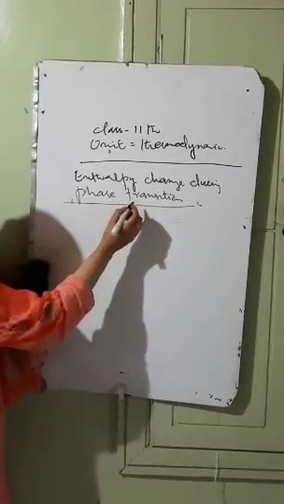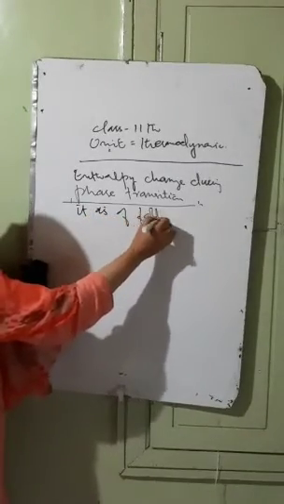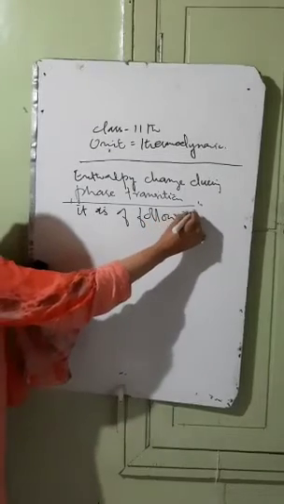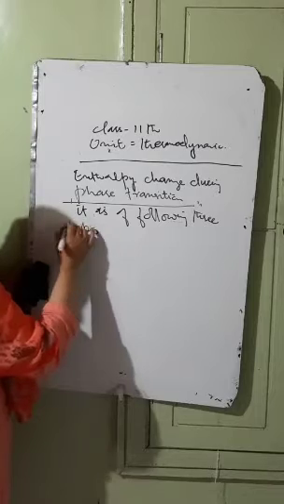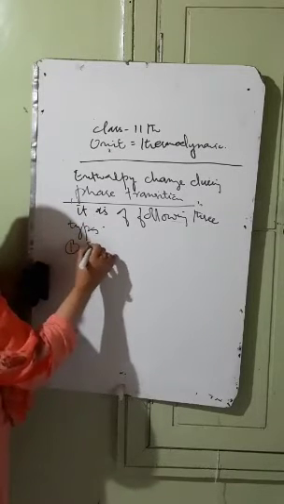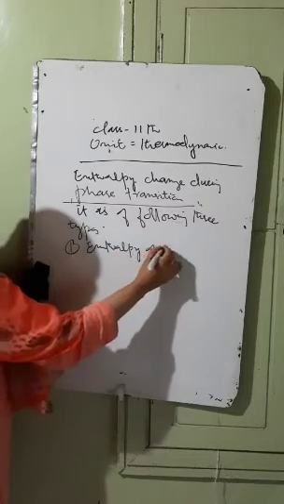It is the enthalpy change during phase transition. It is of the following three types. Number first, that is enthalpy of fusion. Enthalpy of fusion.